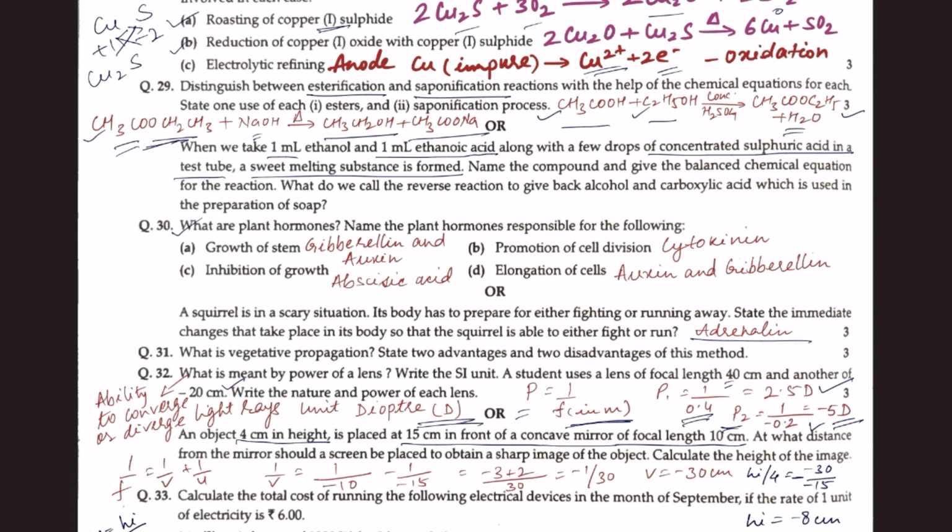So for mirror, this is a concave mirror. 1 by f is equal to 1 by v plus 1 by u. 1 by v will be equal to 1 by f minus 1 by u. Now here 1 by f means 1 by minus 10, minus 1 by u, that is 1 by minus 15. Solving this will be minus 3 plus 2 divided by 30, which is equal to minus 1 by 30. Taking the inverse, image distance is minus 30 centimeter, meaning the image is also formed in front of the mirror on the same side as the object. So this is the image distance.